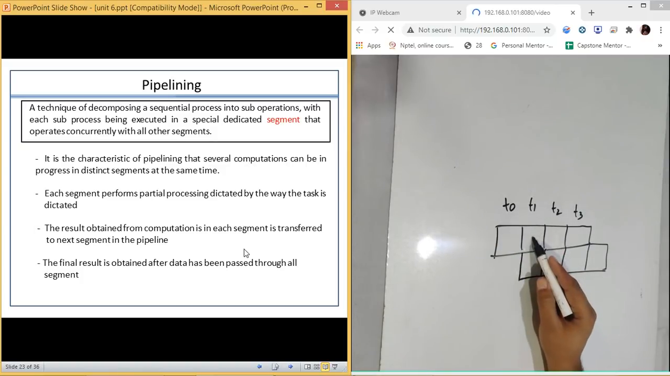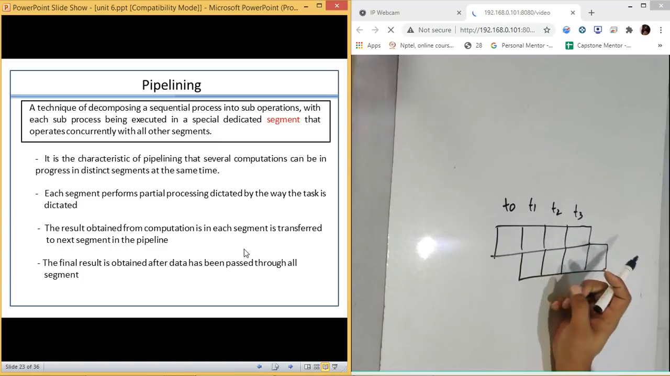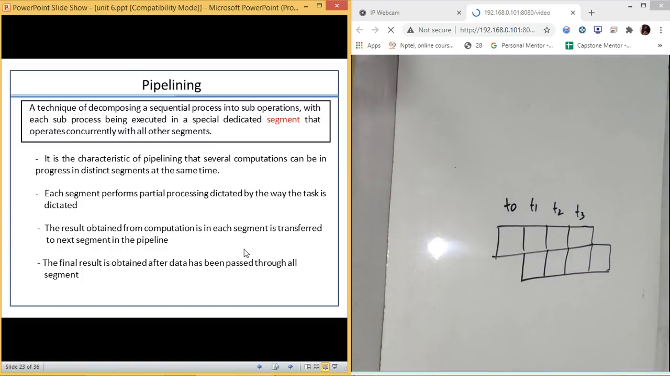Like if this is fetching in this pipeline, and if it is decoding, this part can fetch the next instruction at that time. So that is what we do, and we will discuss that later. After that, each segment performs a partial processing dictated by the way the task is divided. The result obtained from the computation in each segment is transferred to the next segment in the pipeline.